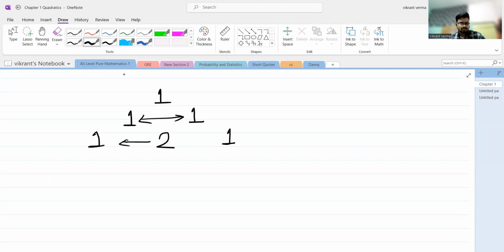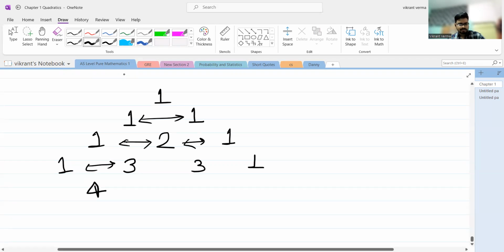Then again, I will add these two numbers. The sum will be 3. 3 will come here, and again 1 and 1 will be like this. If we continue, then it will be 4. 3 plus 3 will be 6. 3 plus 1 will be 4. And 1 we will write again.